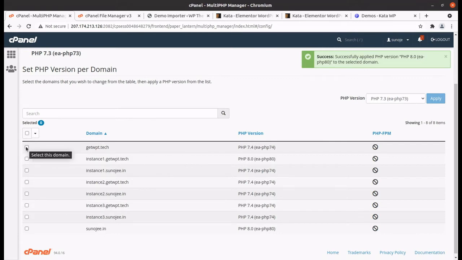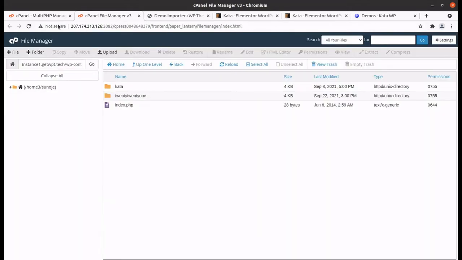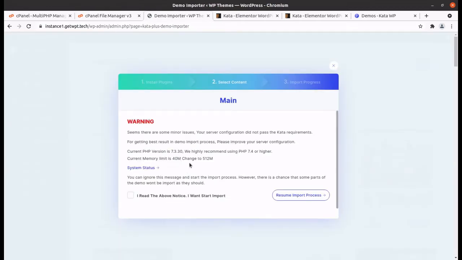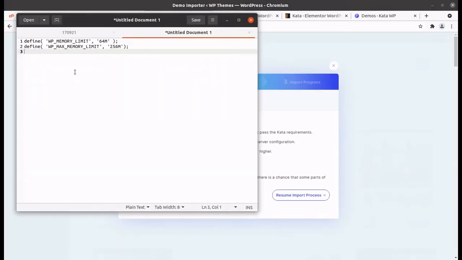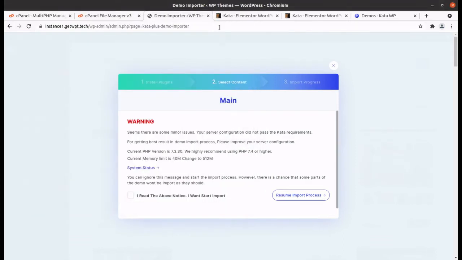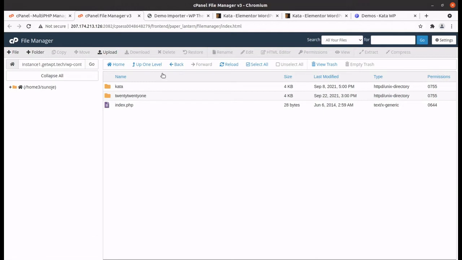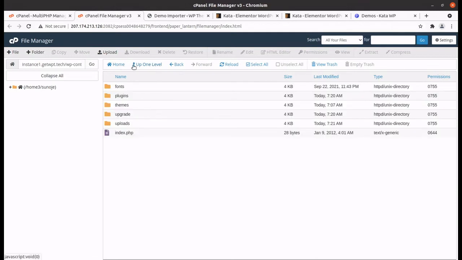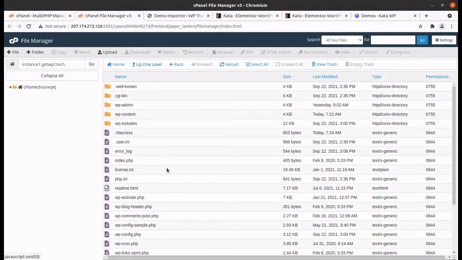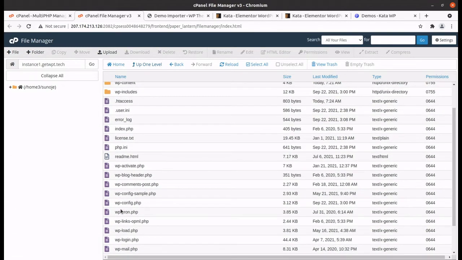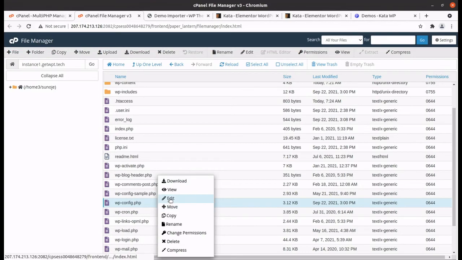Okay, so I'm just working with 8.0, the higher version, and the next requirement was the memory limit. I have two lines of code to define the WordPress memory limit. By default WordPress has 40 M memory, and we can increase this by simply editing the wp-config file, and I have shown this in my other video. You can find that on this channel only, but it is simple, and I'll edit the wp-config